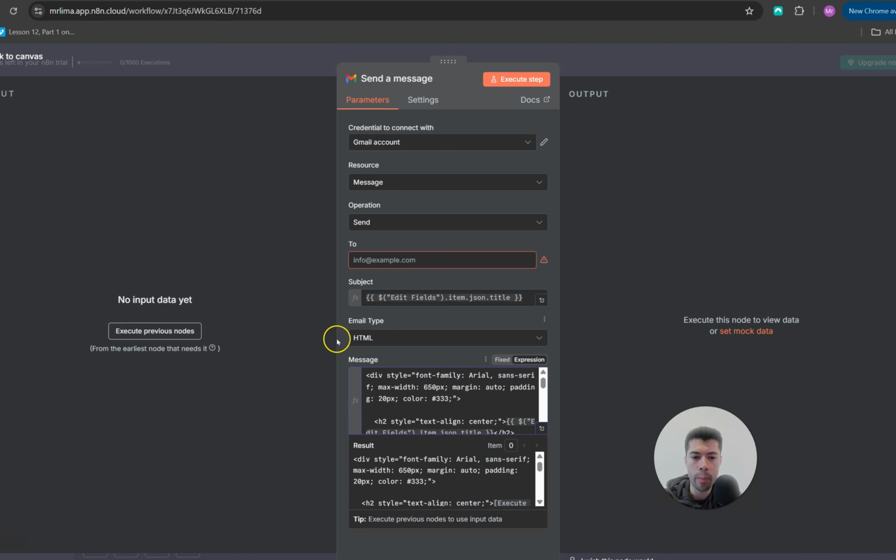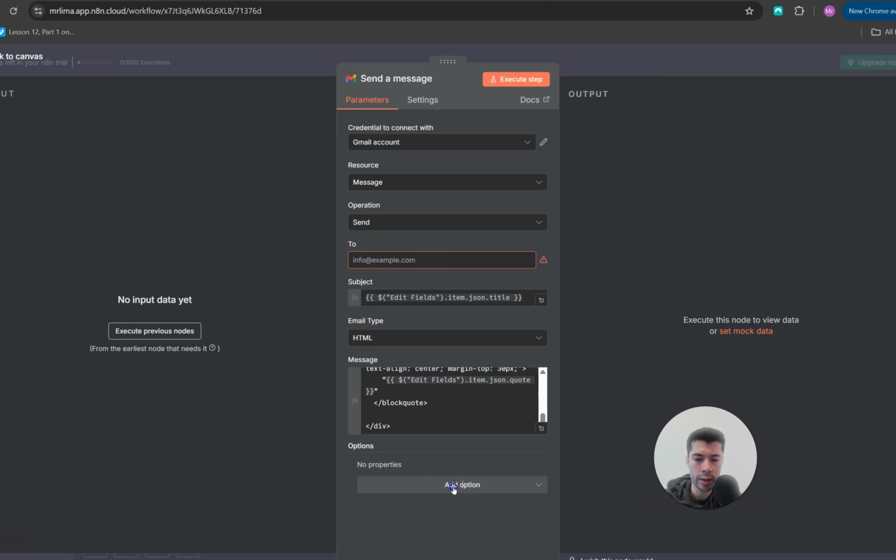So the HTML part here, in our case the message, is where you can format your text and make things look different. I told ChatGPT exactly how I want my email to look, and it provided me with the code using HTML to make it look like I wanted.